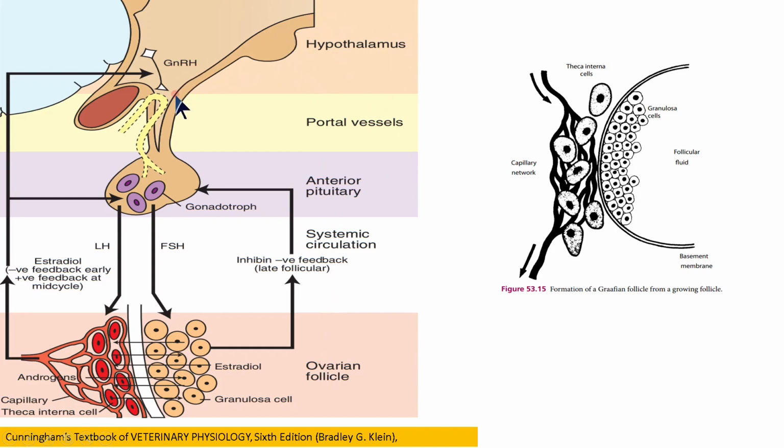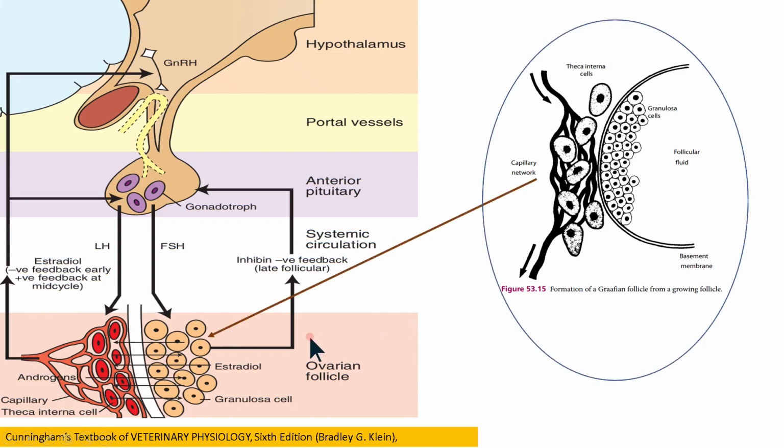The hypothalamus produces and releases gonadotrophin releasing hormone, that is GnRH. It is a protein hormone. It has to be transported to the anterior pituitary through portal circulation. GnRH stimulates the gonadotropes for the synthesis and release of FSH and LH. FSH acts upon the follicle for growth and development, stimulates the granulosa cell for secretion of fluid, that is liquor folliculi. This led to the formation of antrum.